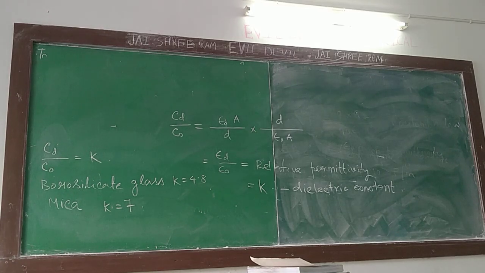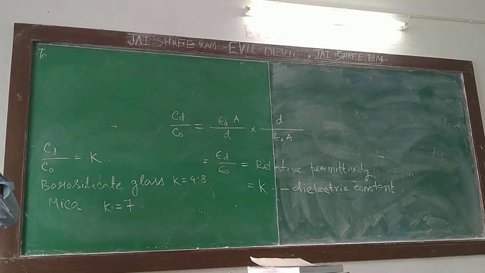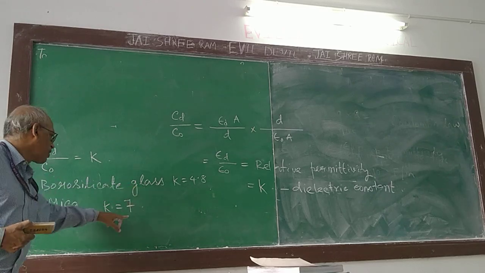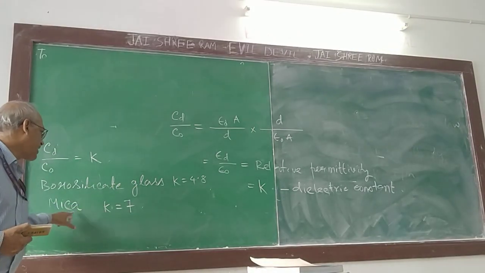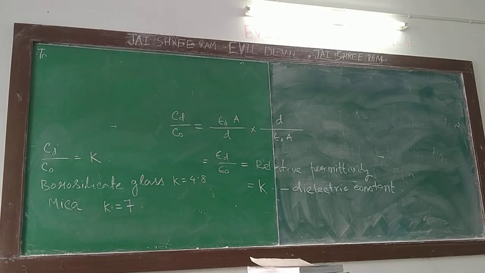As I have told you, you can increase the capacitance by increasing the dielectric constant. You choose materials that are very good insulators and have a high dielectric constant. So with these values, 4.8 times you can increase the capacitance. If you insert a dielectric slab of glass, you can increase the capacitance. If you insert a mica sheet, the capacitance will be increased by 7 times. So these are the examples. 5, 7, 10, maximum 20 you will get. If you could have a dielectric constant of 100, you could increase the capacitance by 100 times.